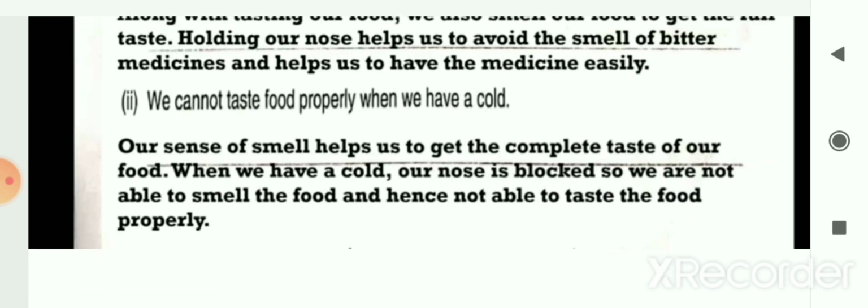Next reason, we cannot taste food properly when we have a cold. This one we had already seen in question answer. So our sense of smell helps us to get the complete taste of our food. When we have a cold, our nose is blocked, so we are not able to smell the food and hence not able to taste the food properly. That is why we cannot taste food properly when we have a cold.